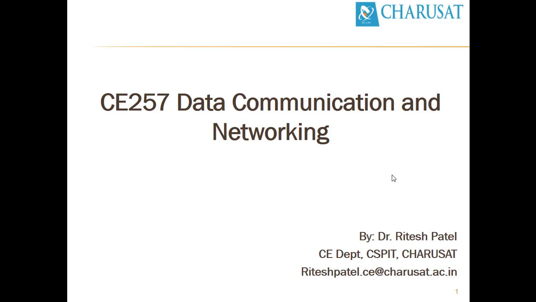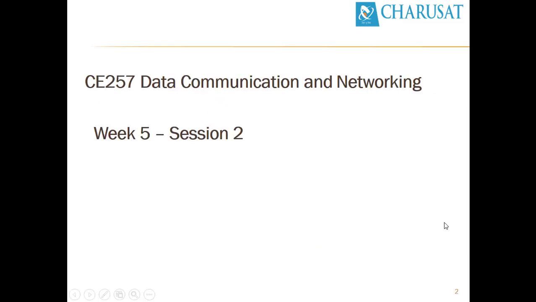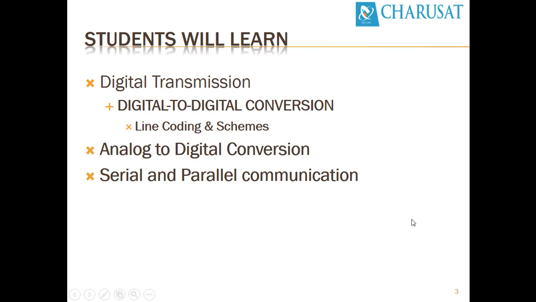Welcome to the course on C257 Data Communication and Networking, Week 5, Session 2. In this session, students will learn digital to digital conversions as well as analog to digital conversions. The main focus will be the digital transmission. In digital to digital transmission, students will learn line encoding and its schemes. At last, students will learn serial and parallel communication.